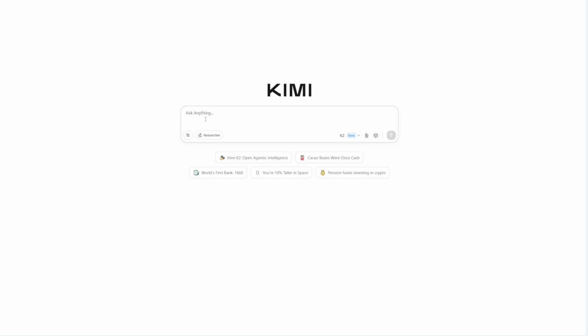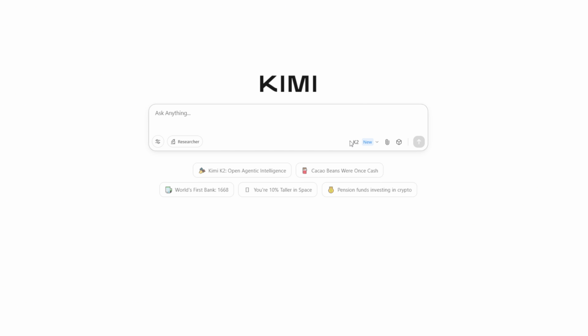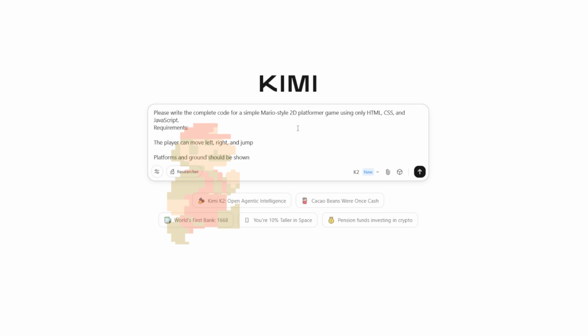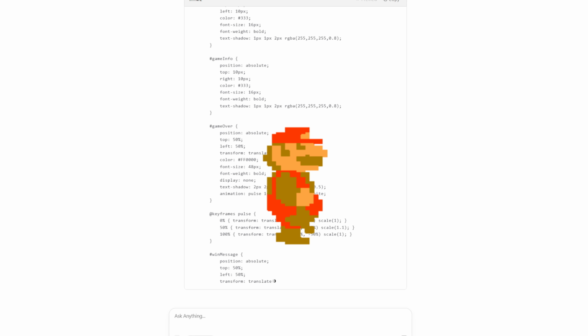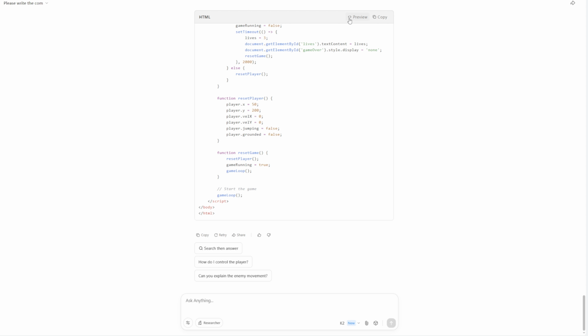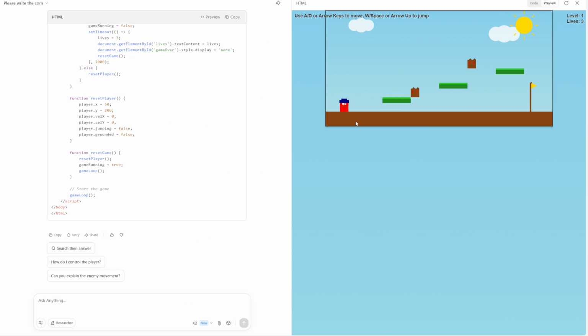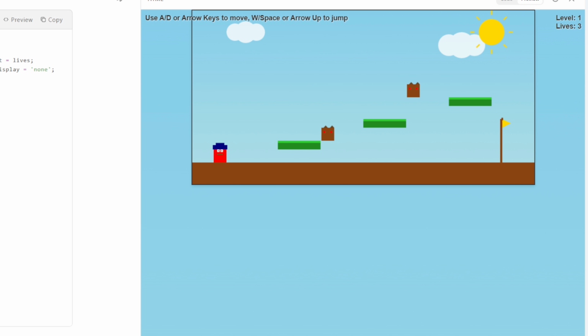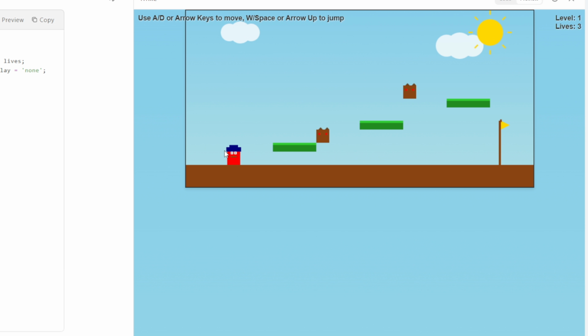Why you should try Kimi K2? And here's the fun part, we asked Kimi K2 to build a Mario-style platformer game. In just one prompt, it returned fully working HTML plus JavaScript code, no bugs, no extra libraries. You can copy-paste and play the game right in your browser.